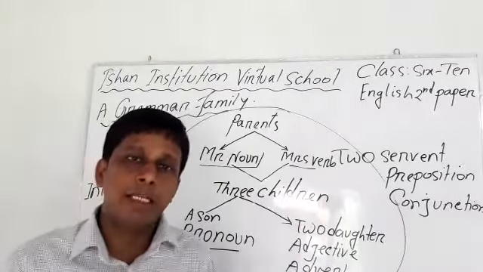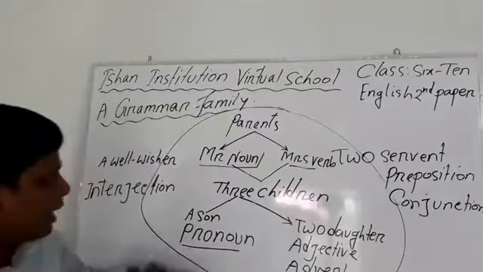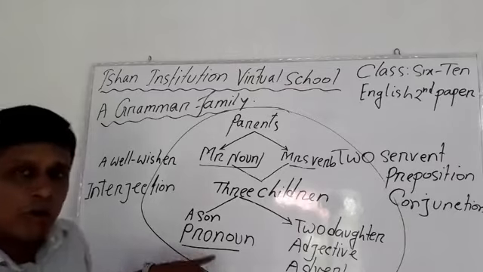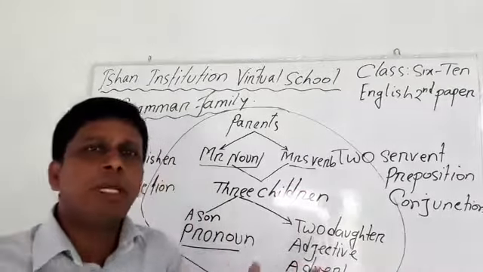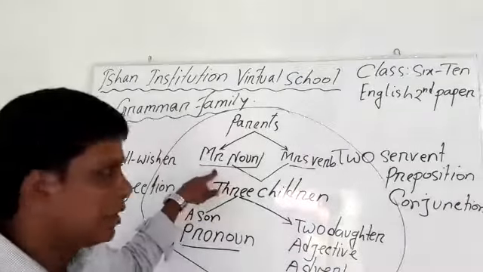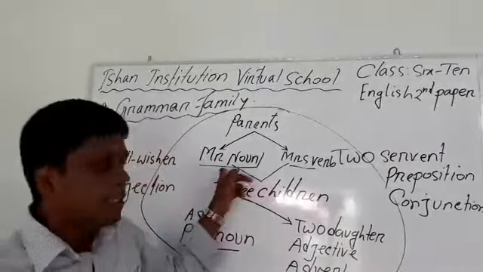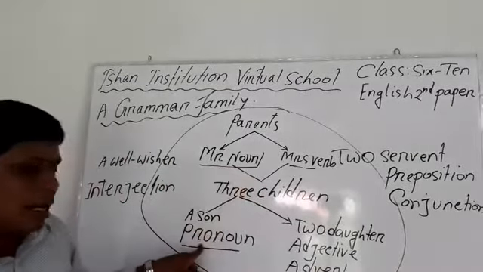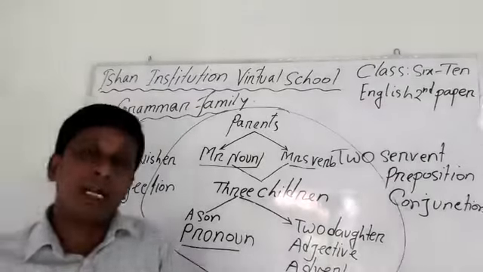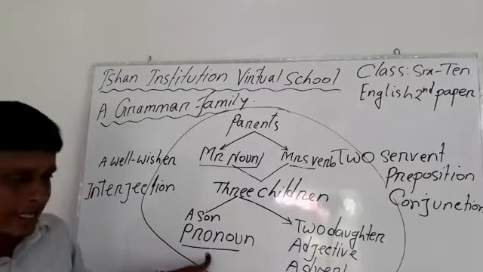The son plays the vital role in the absence of the father and does every work in the family. This is the role of the son.